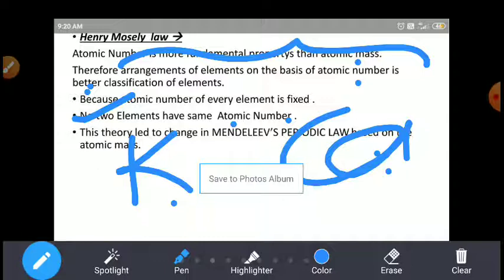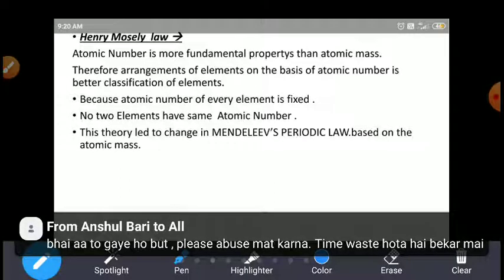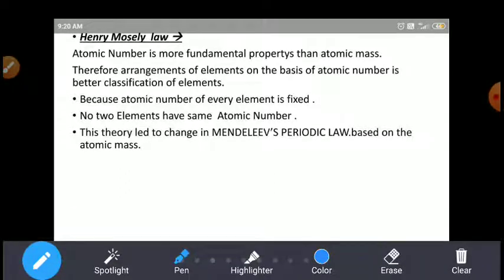So Henry Moseley explained that for the classification of elements, the atomic number is a more fundamental property than the atomic mass. The reason is that the atomic number is not repeated. Two different elements have different atomic numbers, but sometimes they have the same atomic mass. That's why, according to this theory, we have to classify the elements on the basis of the atomic number. Is it clear, students?